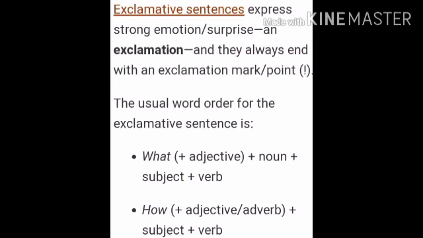Suppose in a sentence if adjective, noun, subject and verb are there, that time you will use what in an exclamatory sentence. And when adjective or adverb plus subject plus verb is there in a sentence, at that time you will use how to make an exclamatory sentence.